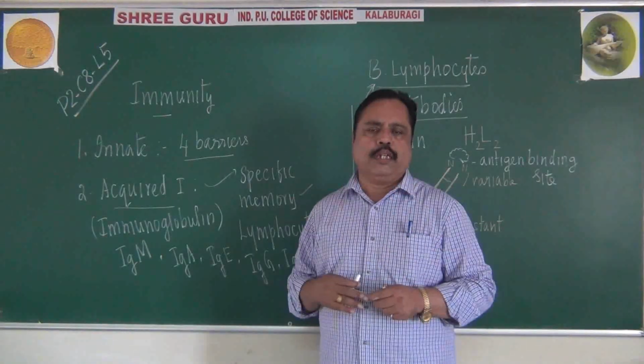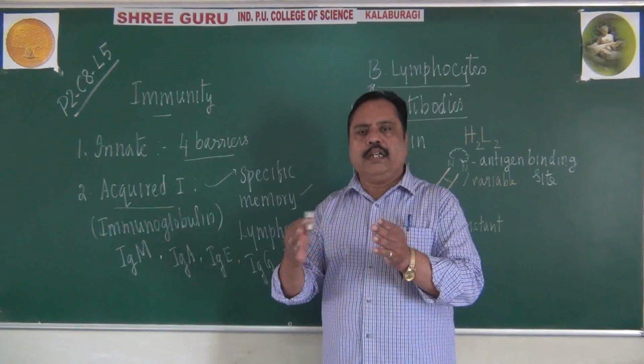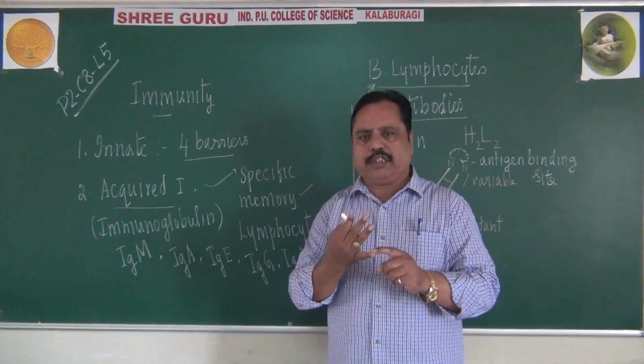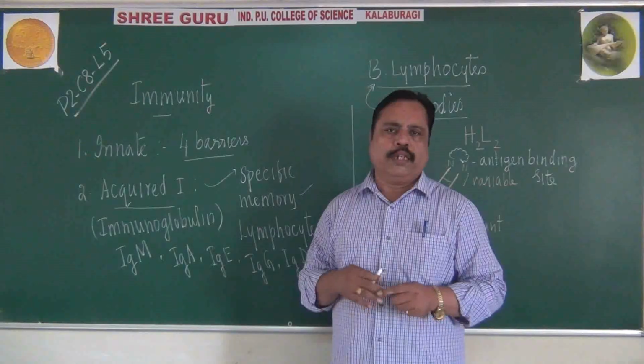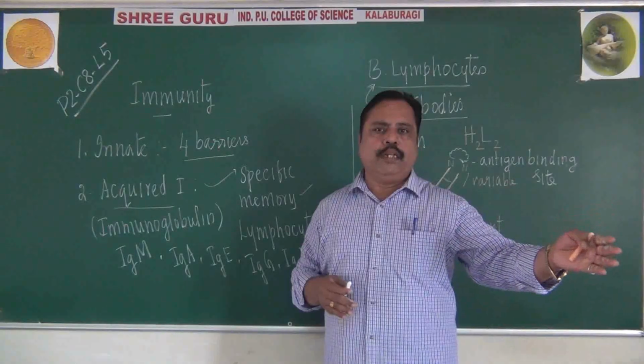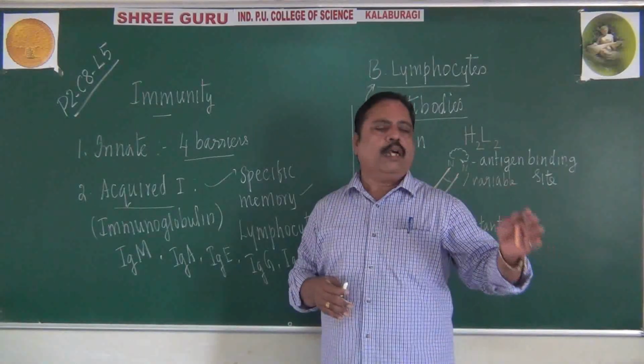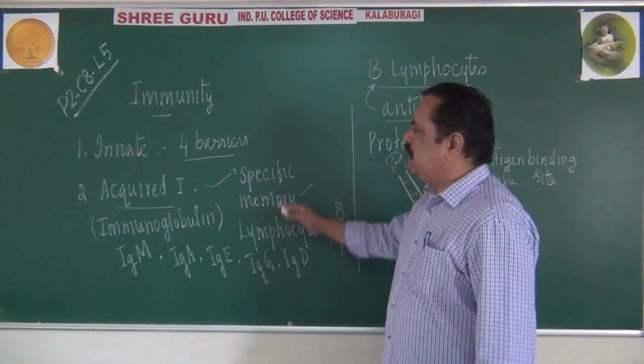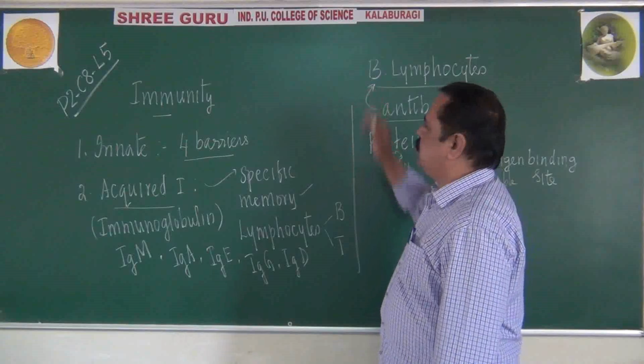So the secondary response is more rapid, faster and efficient. But the primary response is slower and not much efficient. This is regarding B lymphocyte actually.